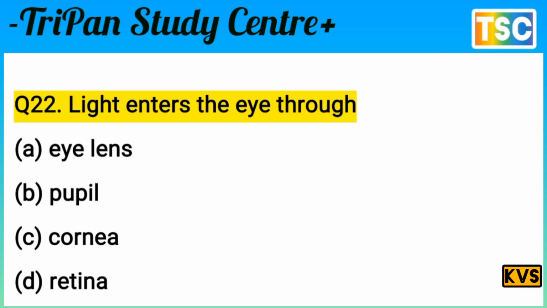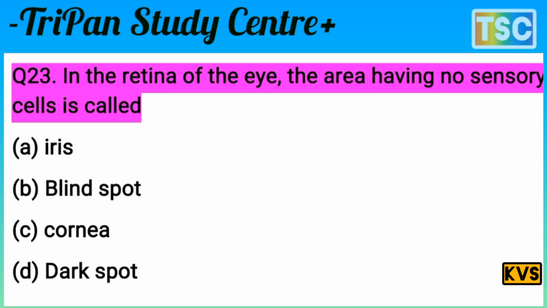The question is very interesting. The light enters the eyes through the cornea. Option C, cornea. C option is correct. The light enters through the cornea here. C option is correct for this question. Let's see the next question here.